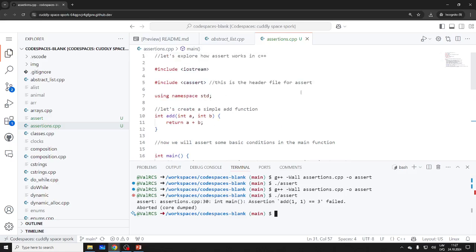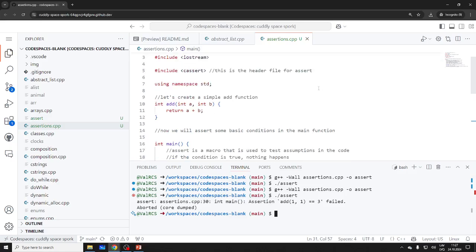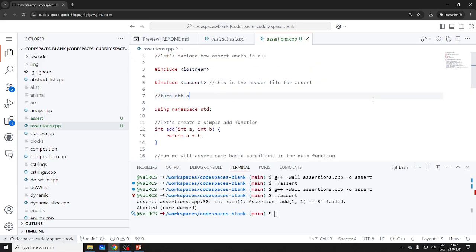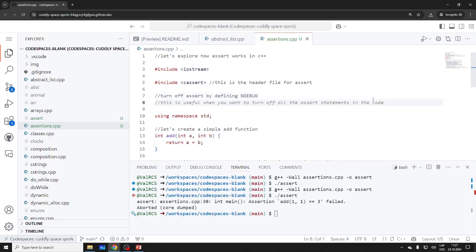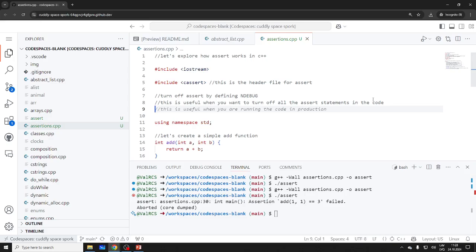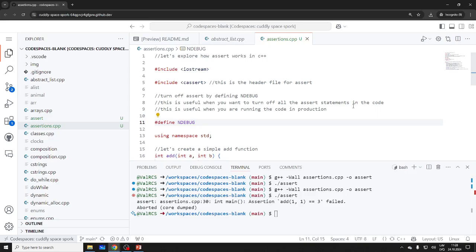Now the thing is, I'm trying to remember. You could turn assertions on and off. How could you turn off assert? How was it done? I forget now. Define NDEBUG, I think this is what we do.